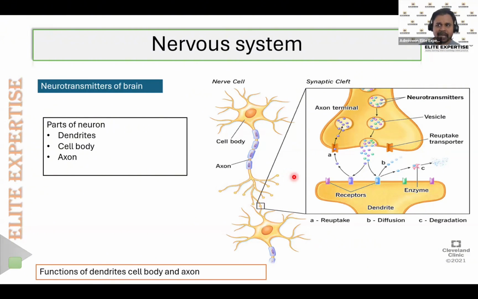Now, the gray matter. In our brain, we have two different parts. One is known as the gray matter, and the other is known as the white matter. The gray matter is mainly made up of the cell body and the dendrites. The cell body and dendrites form the gray matter of the brain, whereas the white matter is mainly the axon. So the gray matter is composed of the cell body and the dendrites, whereas the white matter mainly consists of the axons and the axon terminals.